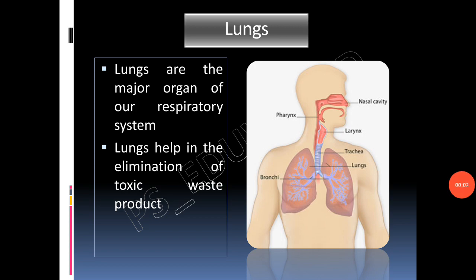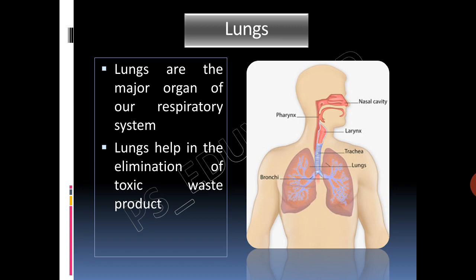Lungs. Lungs are the major organ of our respiratory system, helping us to obtain oxygen and get rid of carbon dioxide. Our chest cavity houses a pair of lungs which open to the external environment through the nose and mouth.